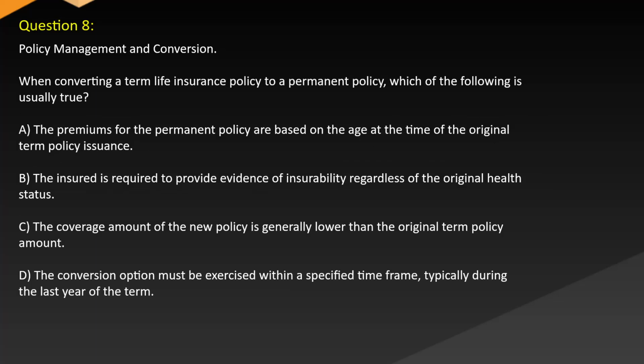When converting a term life insurance policy to a permanent policy, which of the following is usually true? A. The premiums for the permanent policy are based on the age at the time of the original term policy issuance. B. The insured is required to provide evidence of insurability regardless of the original health status. C. The coverage amount of the new policy is generally lower than the original term policy amount. D. The conversion option must be exercised within a specified time frame, typically during the last year of the term.